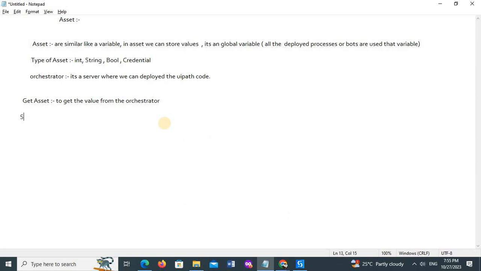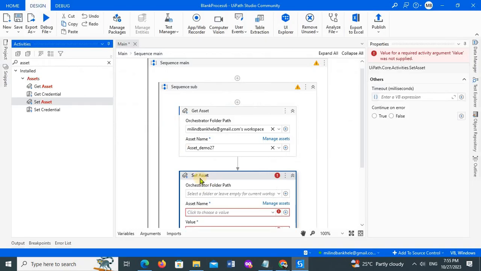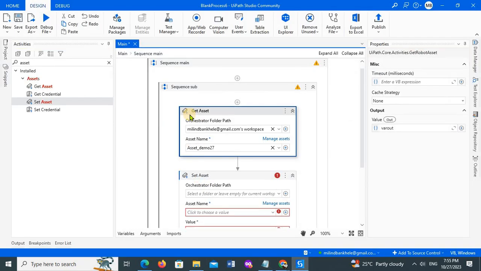So set asset updates the existing value in the orchestrator. Now get asset, that is fine.